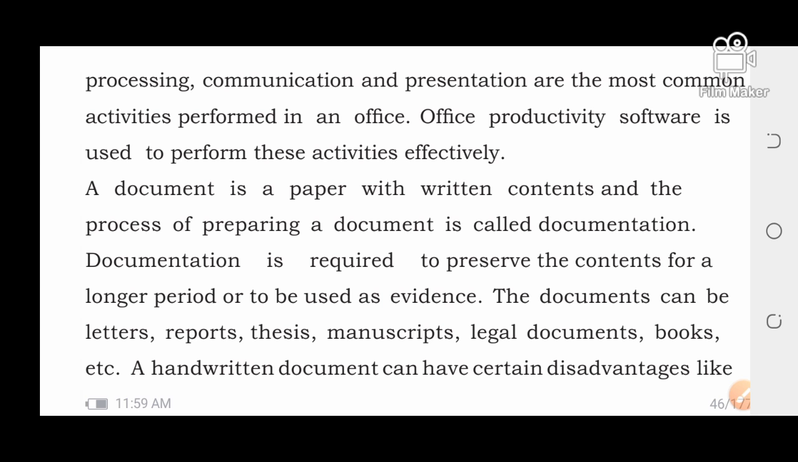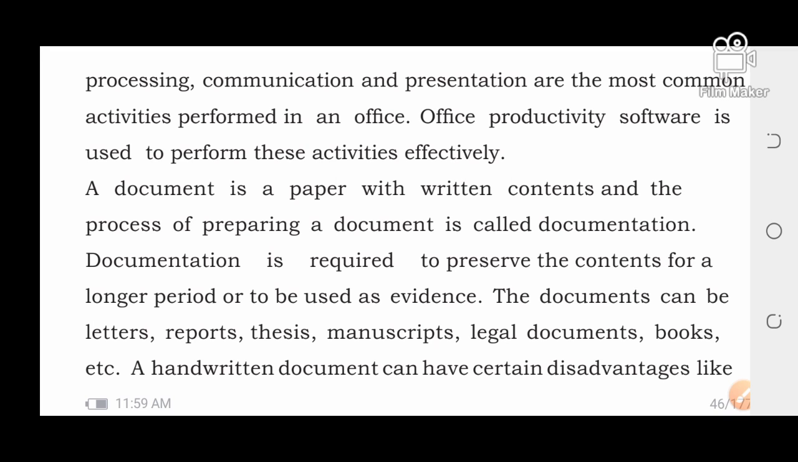Because of the technology which came in the IT generation, office productivity software is used to perform these activities effectively. By using the Office package, the productivity app package, we can perform these activities effectively. There is an Office package, or MS Office package. In that Office package, there is word processing, presentations, and even Excel, right?